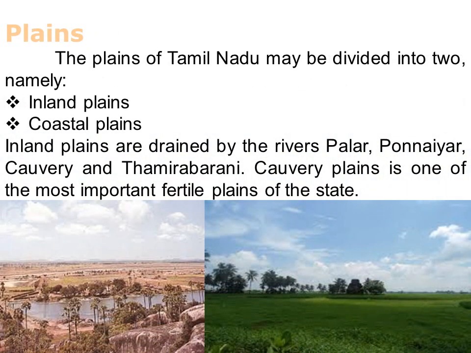Next one is plains. Plains means what? Samaveligal. The plains of Tamil Nadu may be divided into two: inland plains and coastal plains. The first picture is inland plains and the second picture is coastal plains. Inland plains are drained by the rivers Palar, Ponnayar, Kaveri, Tamirabarani. Kaveri plain is one of the most important fertile plains of the state.